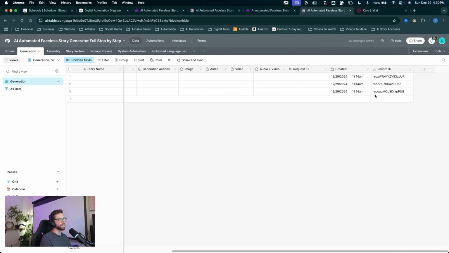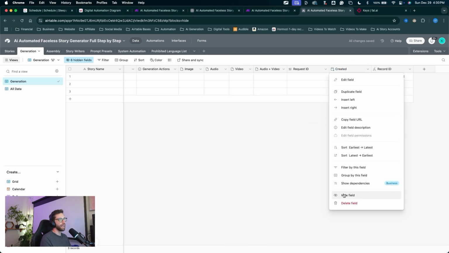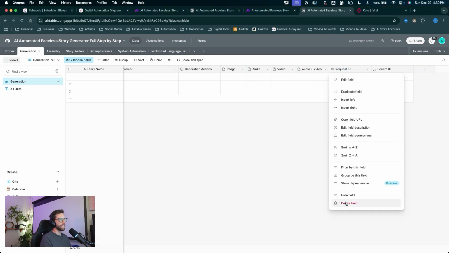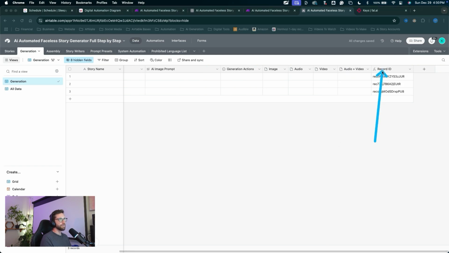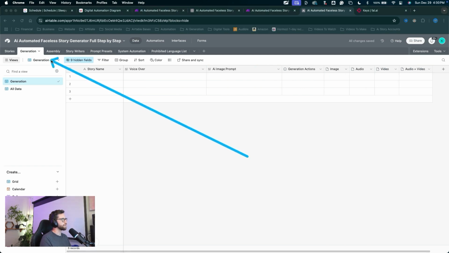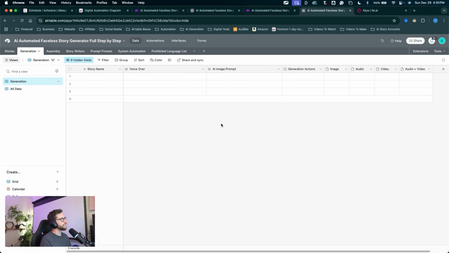I'll resize some of these fields and I will right click on the created field to hide it. And the request ID is simply for reference. We can right click on that and hide that as well. Same with the record ID. Let's hide that. Cool. So our generation table is looking smooth. Let's create an image generation here. So I'm going to type in the story name, test. For the image prompt, I'll type in anything to send to Flux, a mysterious figure.